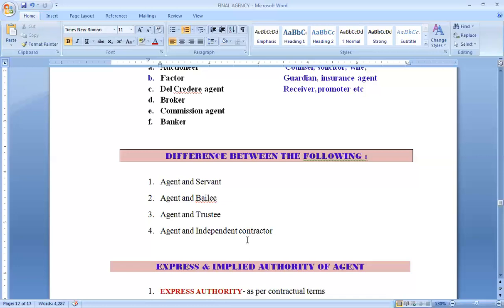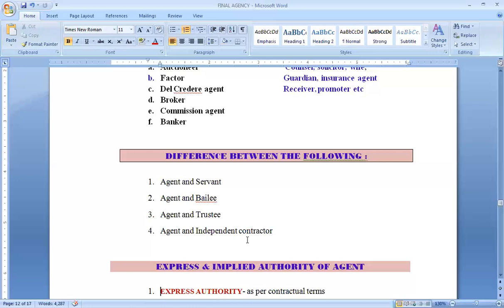Also, an agent works in a representative capacity. He is a representative of the principal, whereas a bailee generally is not the representative of the bailer. Third is agent and trustee. So a trustee is the caretaker of a trust. A trust has been created and that trust is taken care of by a trustee.